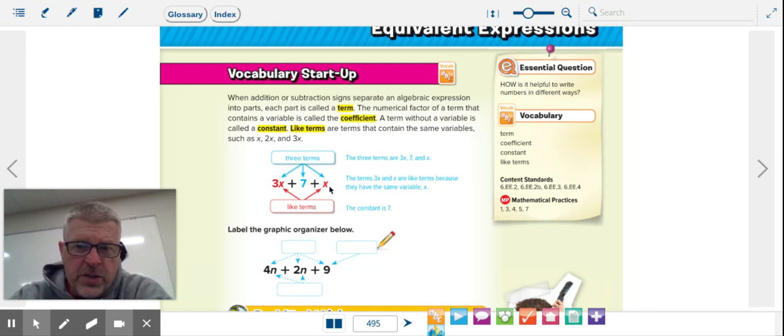The numerical factor of a term that contains a variable is called a coefficient. So this 3 over here is called a coefficient because it has a variable next to it. A term without a variable is called a constant. This number 7, all by itself, is a constant. And this x over here, we know is a variable. Like terms are terms that contain the same variables, such as x, 2x, and 3x. So this 3x and this x would be like terms.